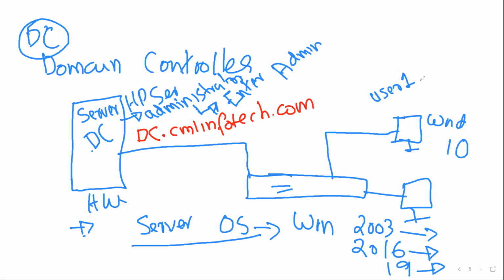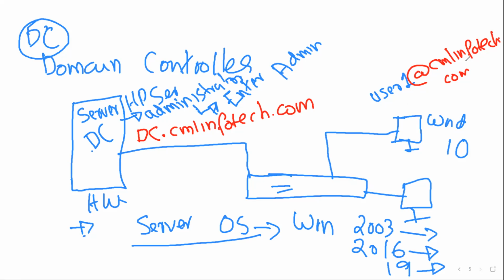So the new username at the rate of the company name, cmlinfotech.com. Your system will be a part of this, which we call a domain.